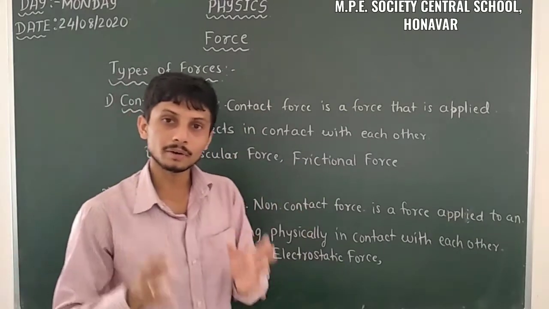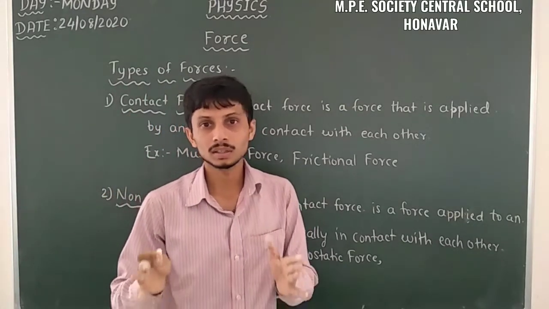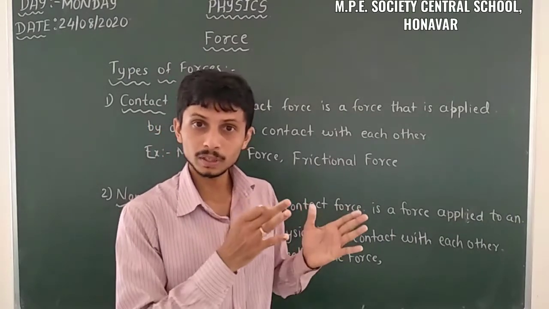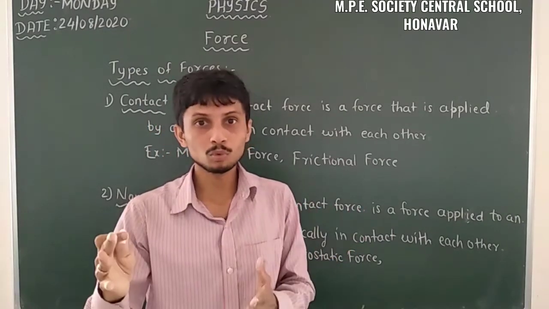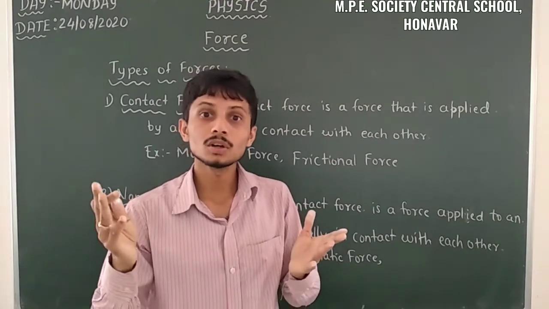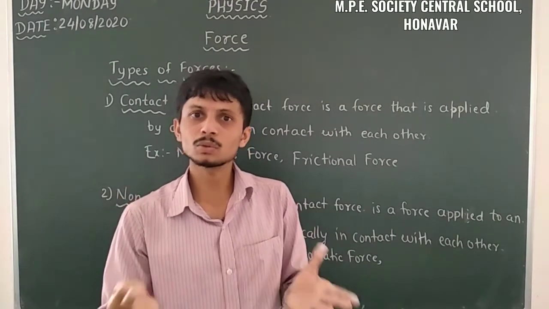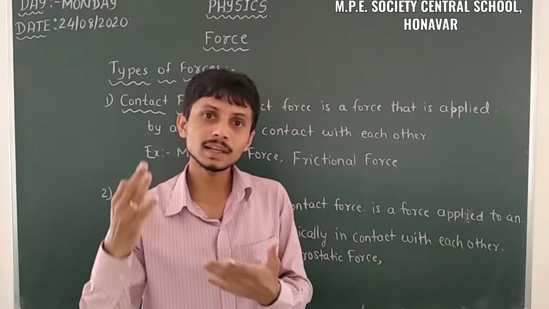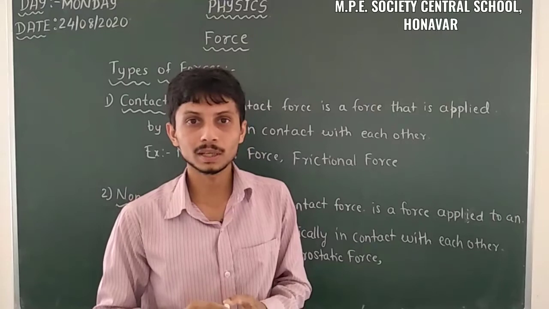The gravitational force is not limited to our earth only. Between the earth and the moon there is also a gravitational force, with no contact between them. So here there is a non-contact force between them.